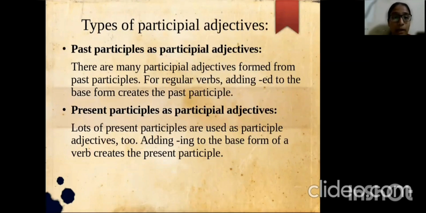Types of participial adjective. Past participle as a participial adjective. There are many participial adjectives formed from past participles. For regular verbs, adding ed to the base form creates the past participle. Present participles as participial adjectives. Lots of present participles are used as participial adjectives too. Adding ing to the base form of the verb creates the present participle.